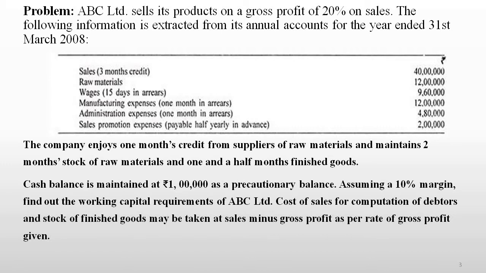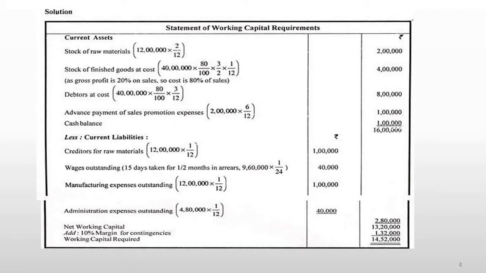Cost of sales for computation of debtors and stock of finished goods may be taken at sales minus gross profit as per rate of gross profit given. Solution. Statement of working capital requirements. First we have to take current assets.